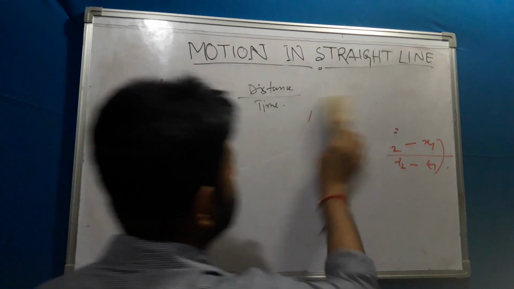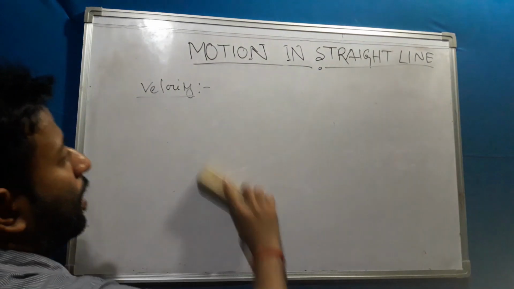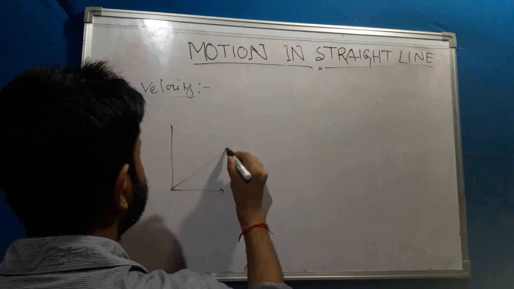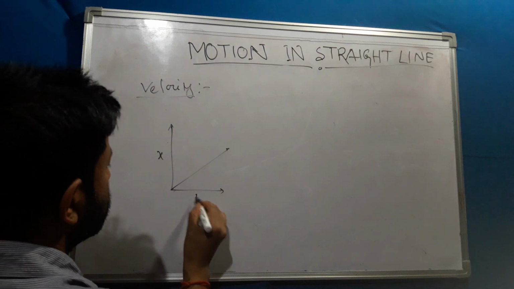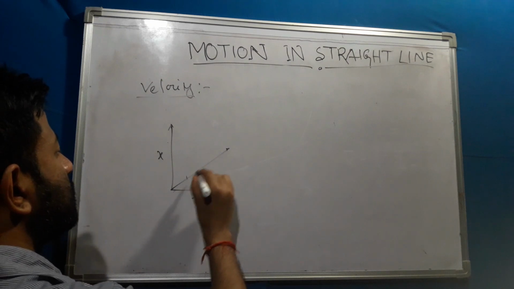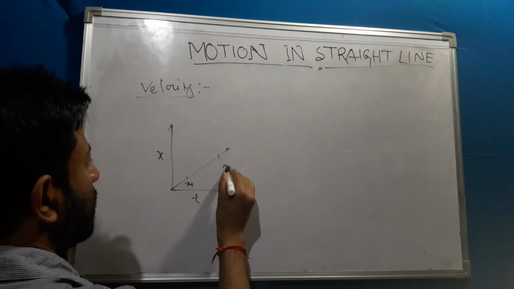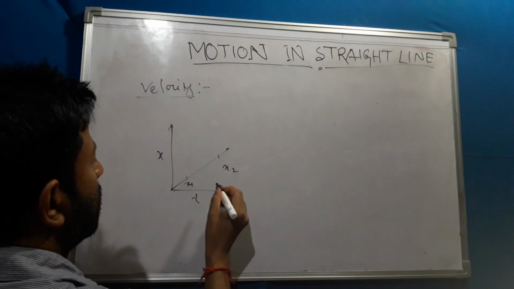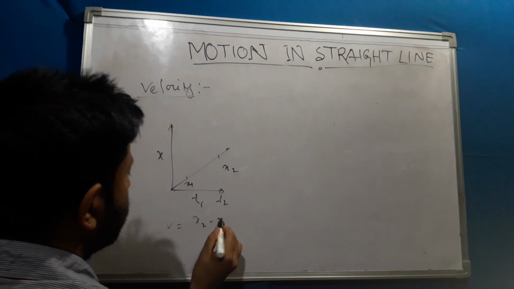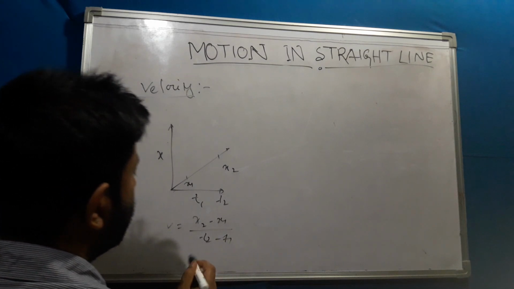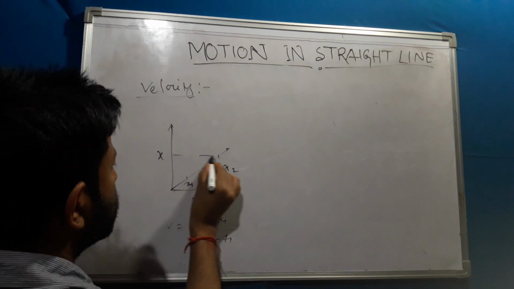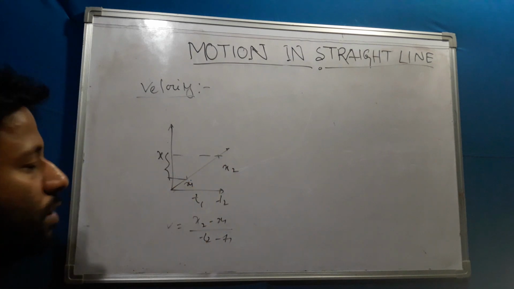Now average velocity may be positive, may be negative. Suppose the curve is like this, where this is position and this is time. You see that with time the position is changing, so velocity is positive. Suppose this is x1, this is x2, this is t1, this is t2. So the velocity will be x2 minus x1 by t2 minus t1. Here x2 minus x1 is a positive term and t2 minus t1 is also a positive term, so the result is positive.